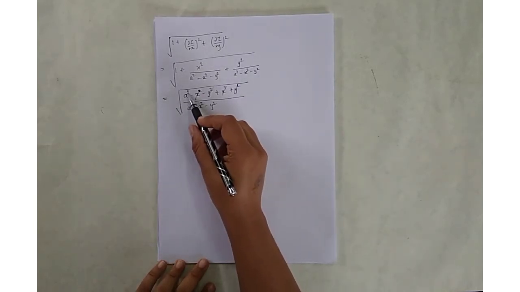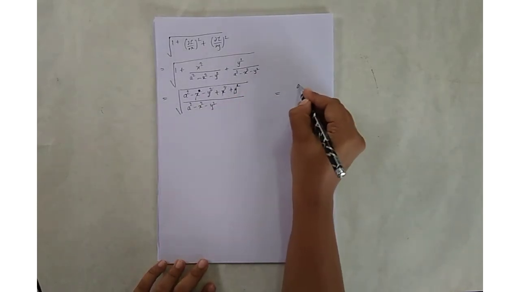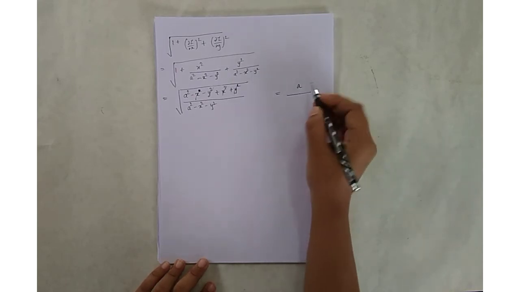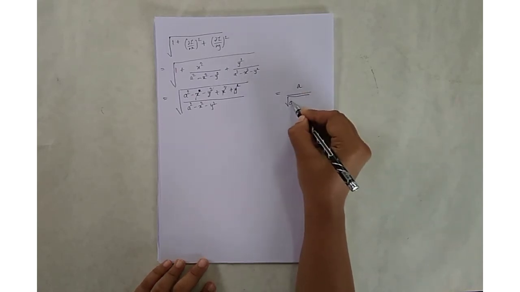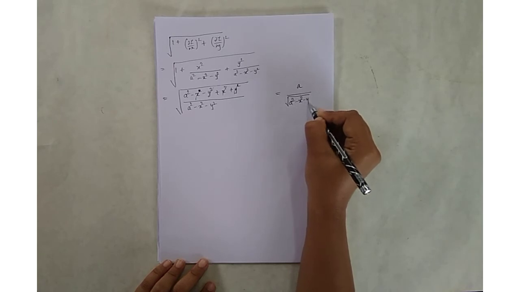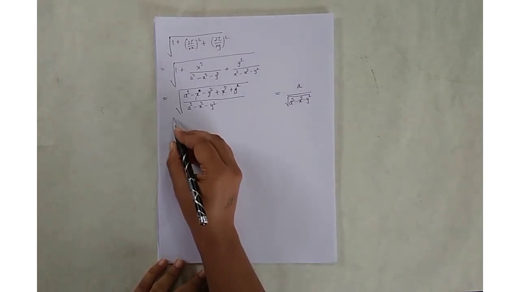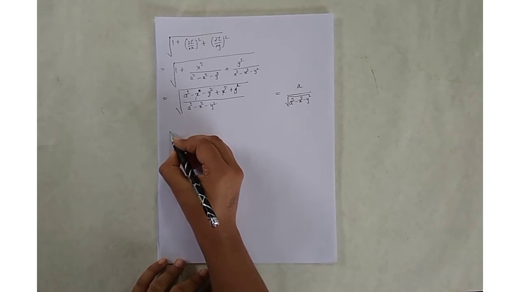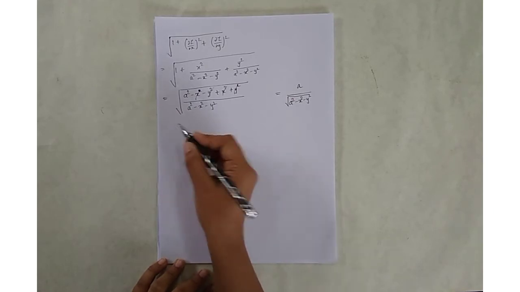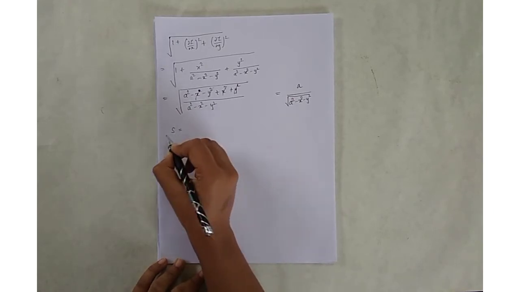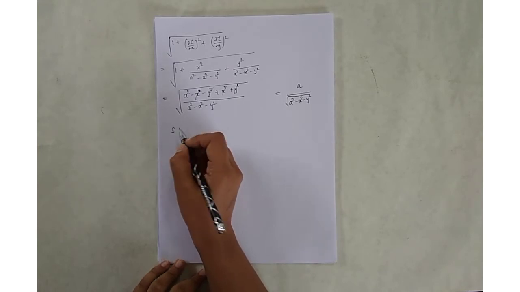The square root of a square, that is a, upon square root of a square minus x square minus y square. So the surface area of the function, suppose I call it S.